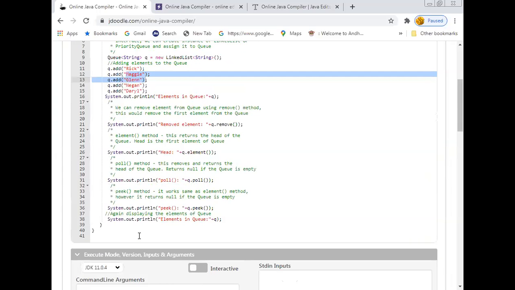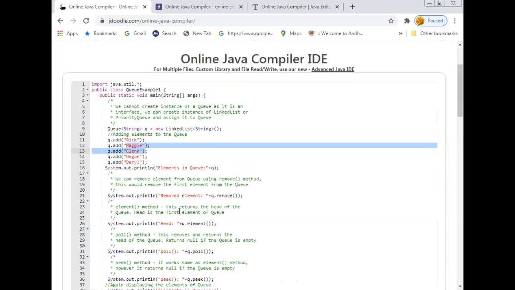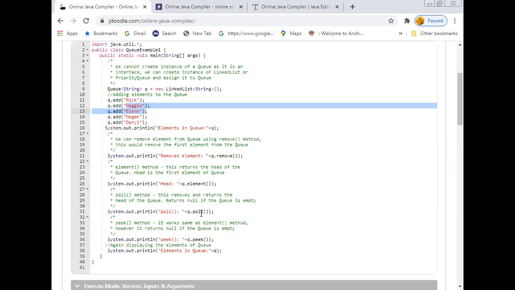And then after that, System.out.println poll. What is the functionality of poll? It is also the same as the remove method if the list contains elements. You may not observe the difference between remove and this one if the elements are present in the queue.